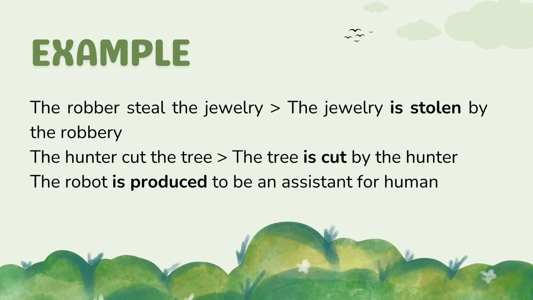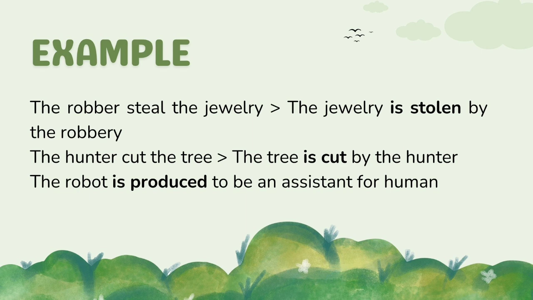Yes, it turns into the tree is cut by the hunter. Okay, and then in the last example, the robot is produced to be an assistant for human. We only have one subject here, and there is no object that is done by the subject.